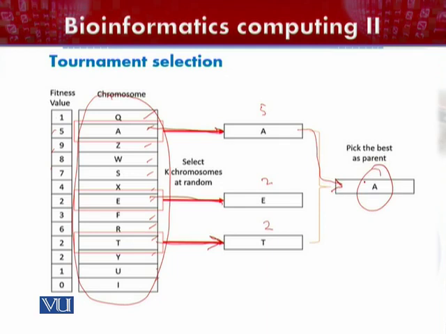Now, if we want to select another individual as a parent to reproduce, we will put all of these back into this population, and everyone again has an equal opportunity to participate in the tournament.